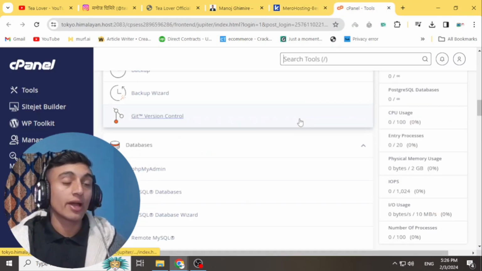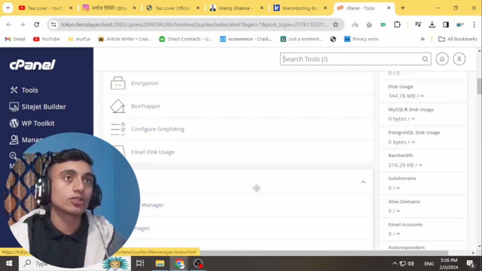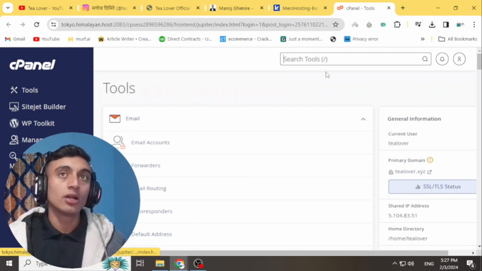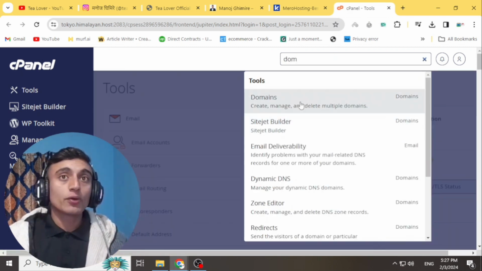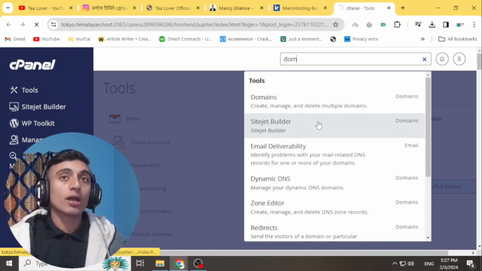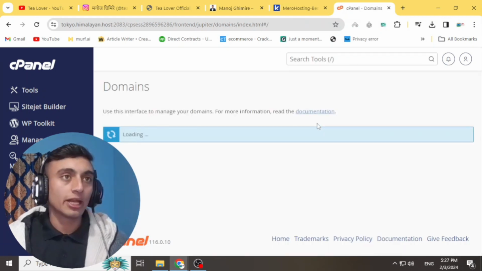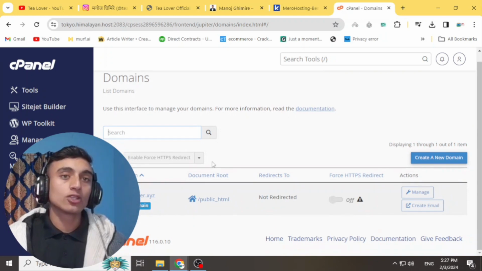Finally, after you connect this domain, you have to go to the domain option in your cPanel. If you search for domain, this topic will come. Please go to this, and here you can manage, create or delete domain names. Okay, here I have already added the domain name right over here.